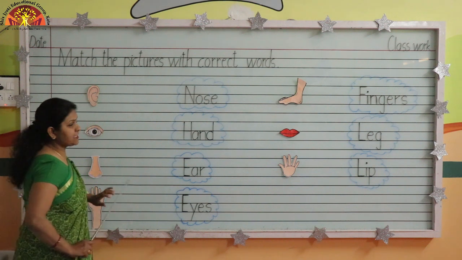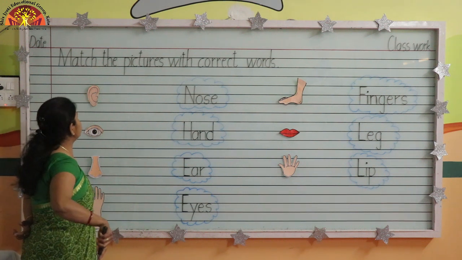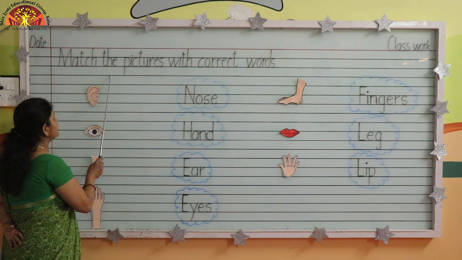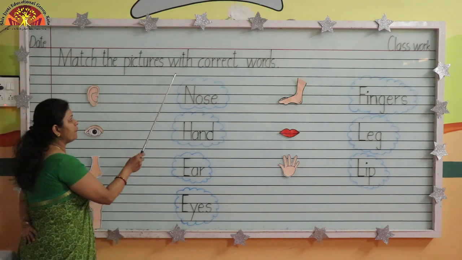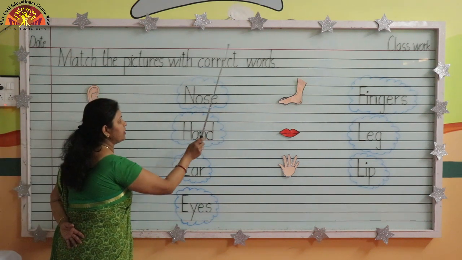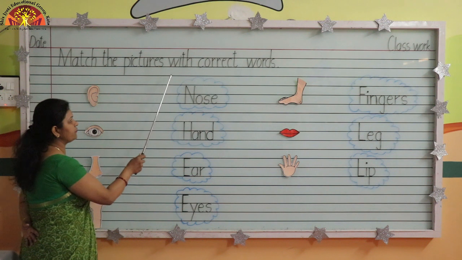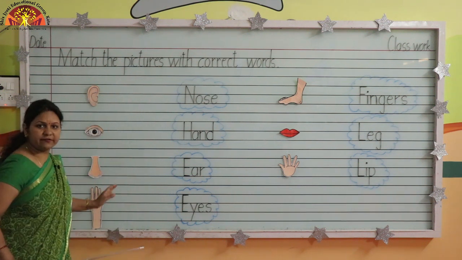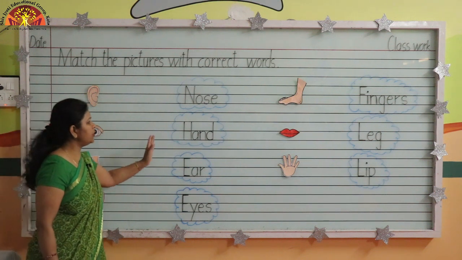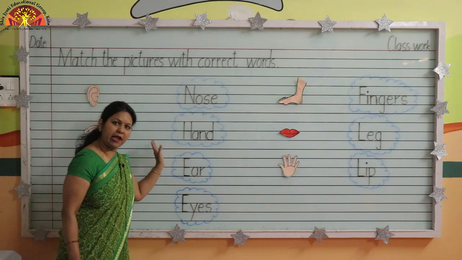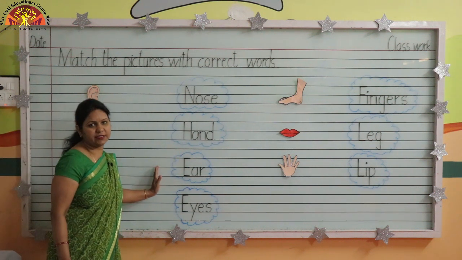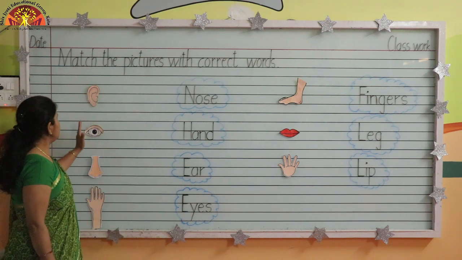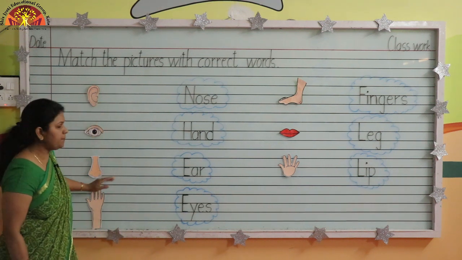So kids, what will we do in this exercise? In this exercise, we will match the pictures with correct words. First we will identify these pictures, then we will learn to read these spellings, then we will do the exercise. Okay? So now first, identify these pictures with me.